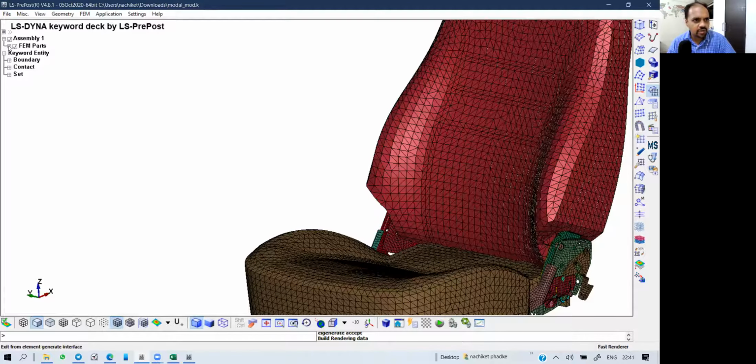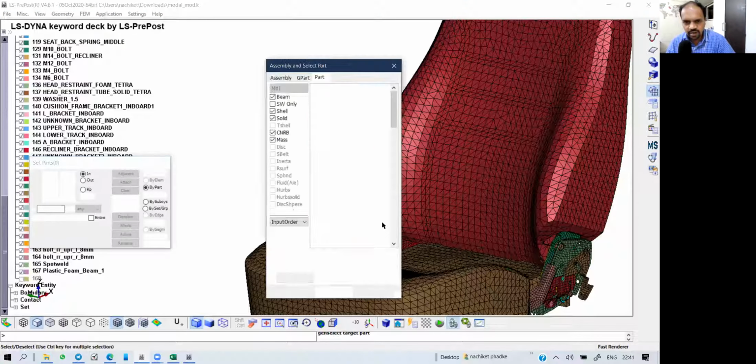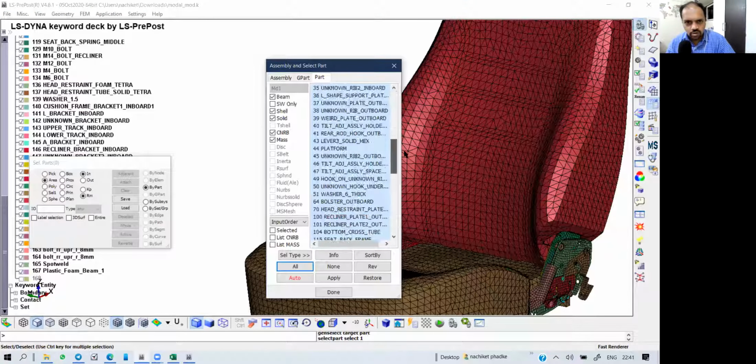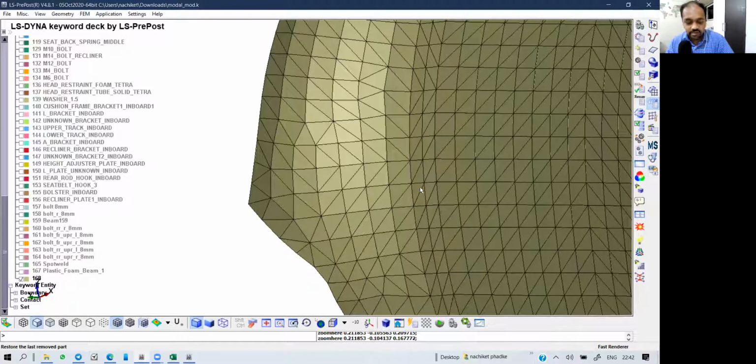Let me check in FEM. I think it's creating some part. I hope so. And click on reverse. Okay, is it a solid or a shell? I don't know. I think it is individually extracting it. That's what I am assuming.